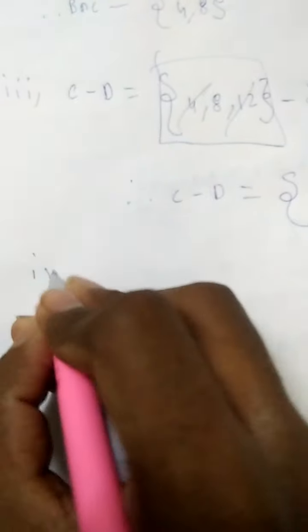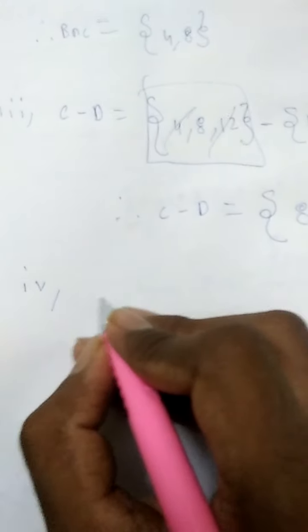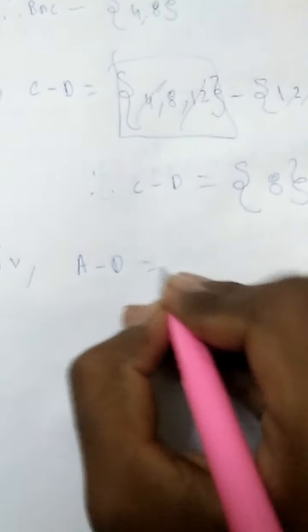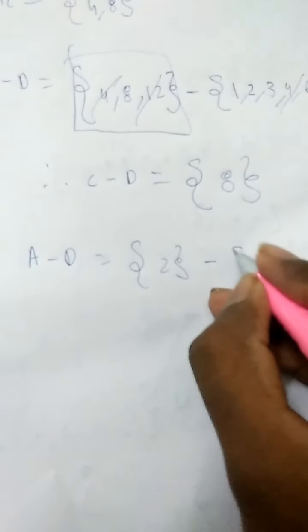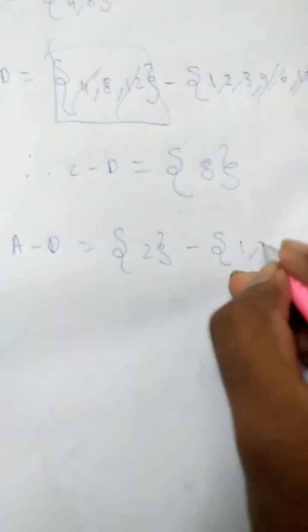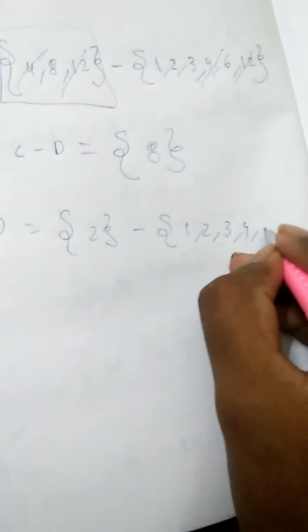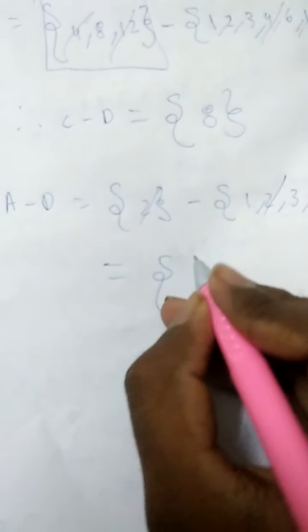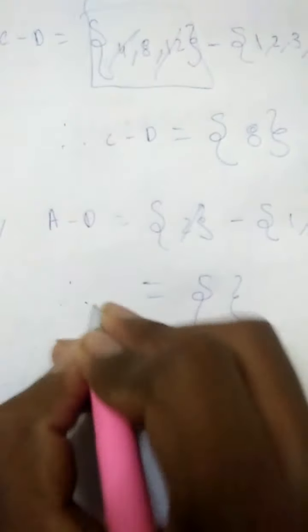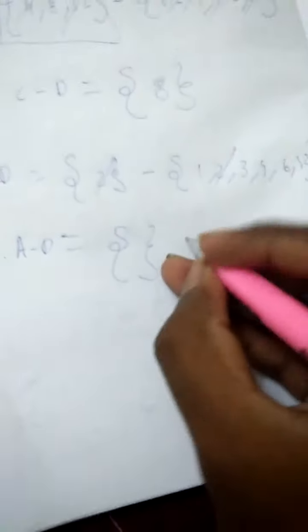Now this one, they have given A minus D. In A they have given only one element, that is 2. In D: 1, 2, 3, 4, 6, 12. So here 2 and 2 are there, so this will be cancelled. So what will remain? Empty set. Therefore A minus D is equal to the empty set, or simply phi.